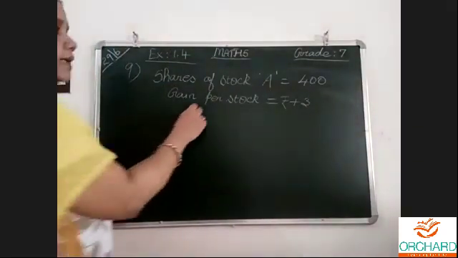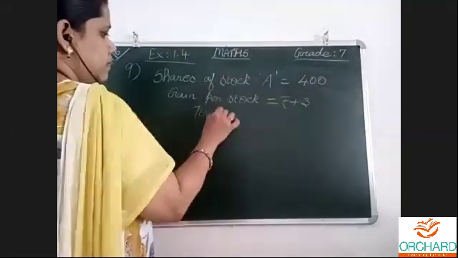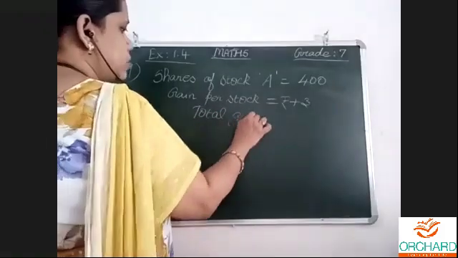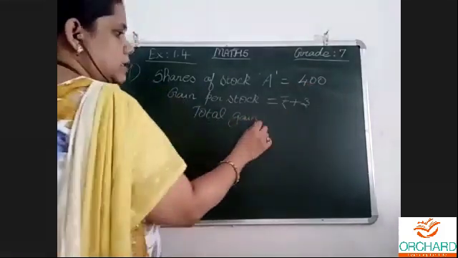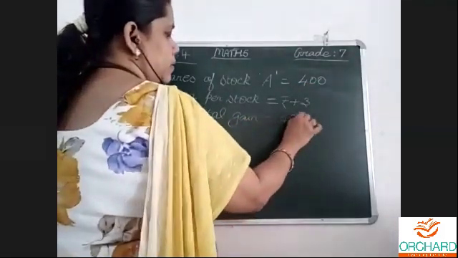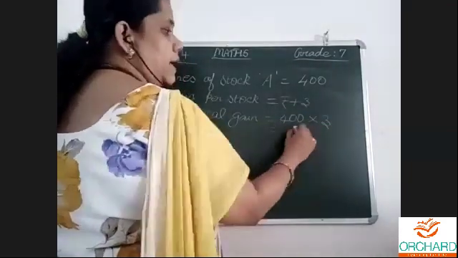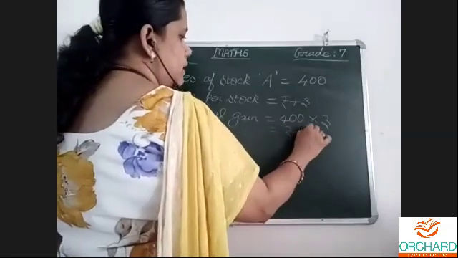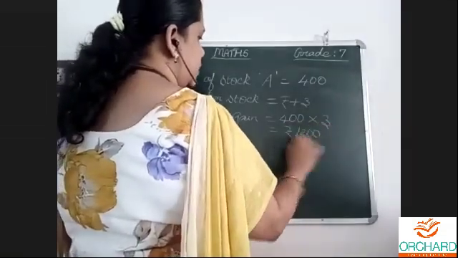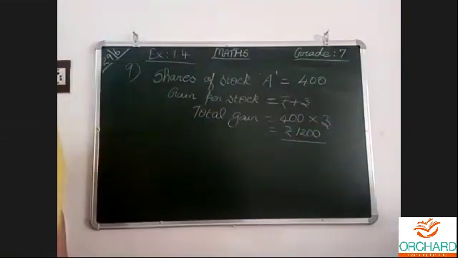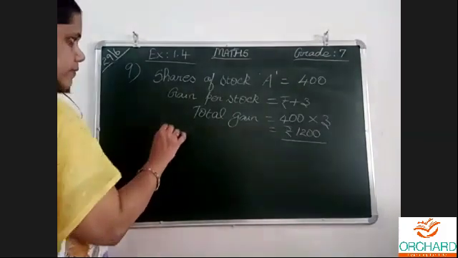So the total gain for 400 shares: one share, 3 rupees, 400 shares. 4 threes are 12, so 1200 rupees is the profit of stock A.